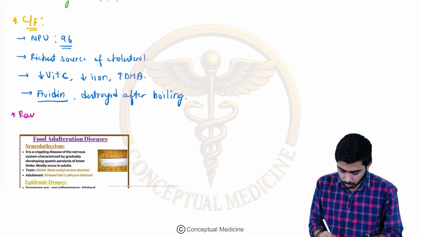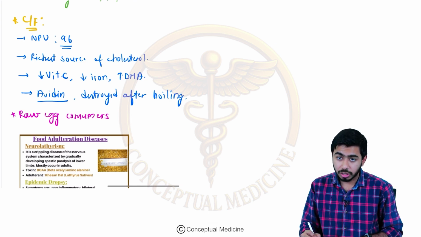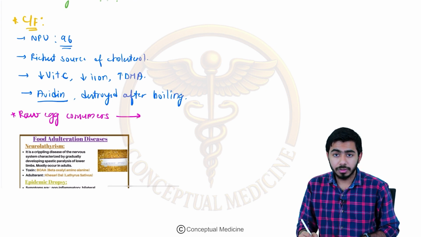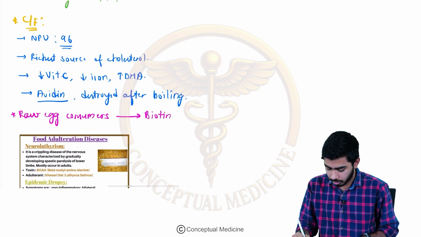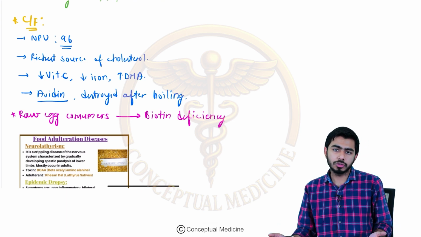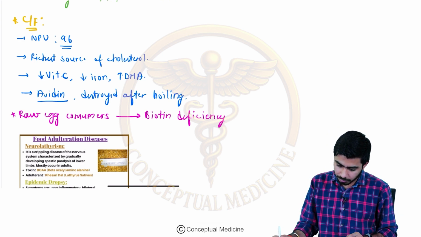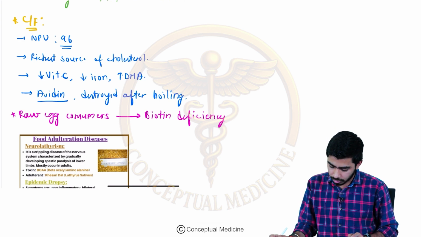So this is a point over here. Raw egg consumers, who are consuming raw eggs, might develop the deficiency of biotin. They might develop biotin deficiency because avidin, which is found in raw eggs, will not be destroyed since they have not boiled it. So the raw egg consumers might develop deficiency of which vitamin? That is biotin, right? So that is the case over here.